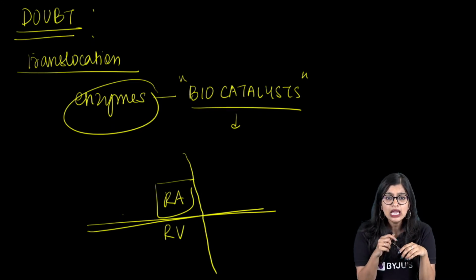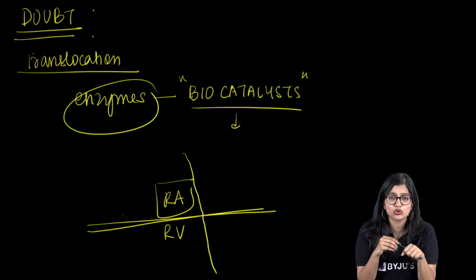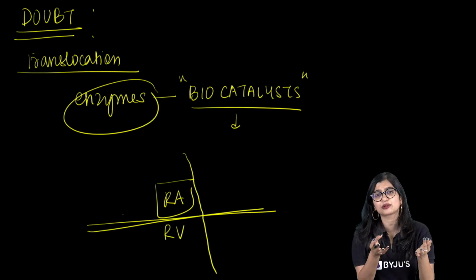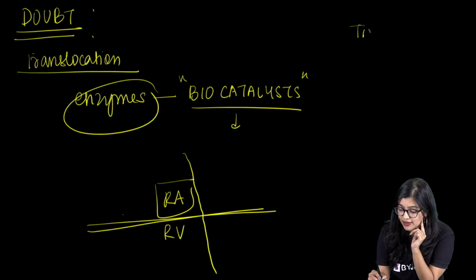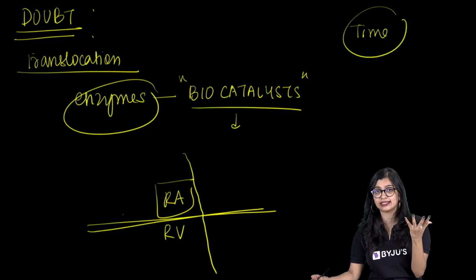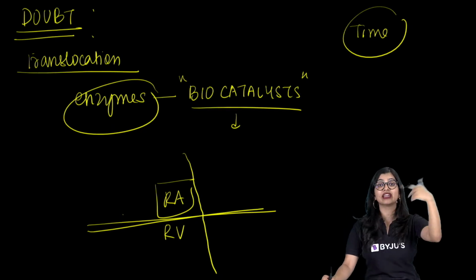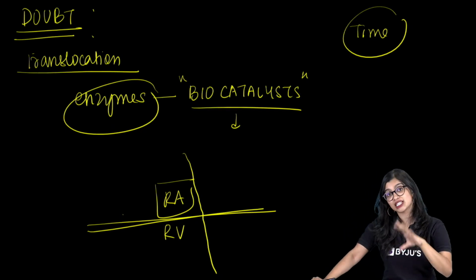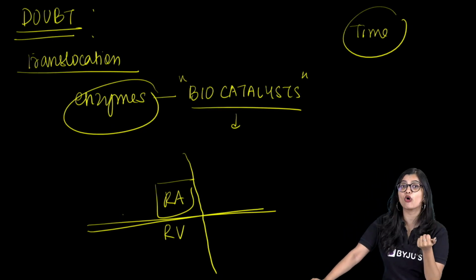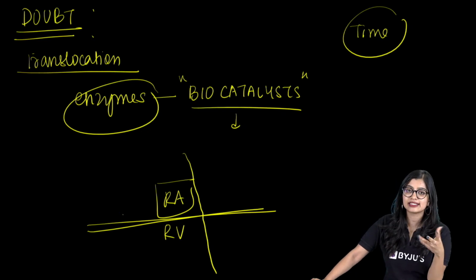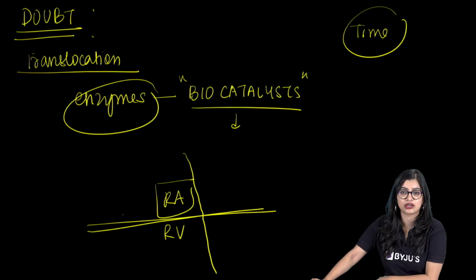Yes? Ma'am, if we write 4 to 5 points on 2 to 3 marks, will they deduct? They'll not deduct marks, but see, your time is very valuable. When you're going to give your science exam, you will not do biology, physics and chemistry separately. You will be giving it together. And normally in physics, you will have numericals coming, which will take more of your time. So try not to unnecessarily waste your time by writing extra, right?